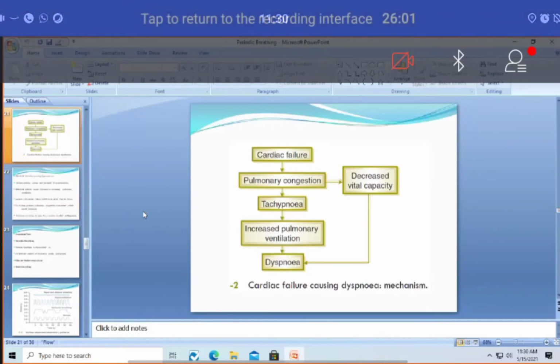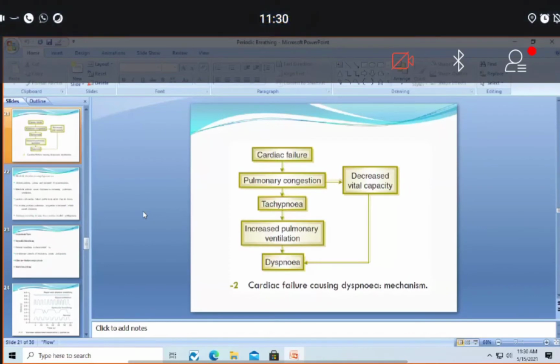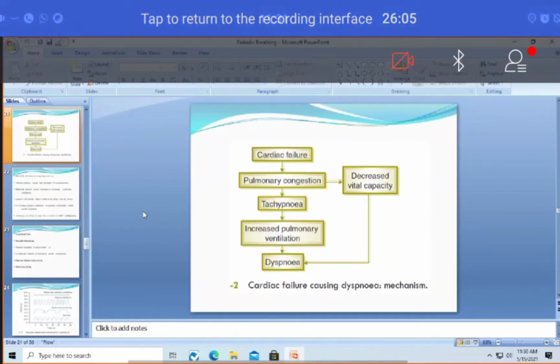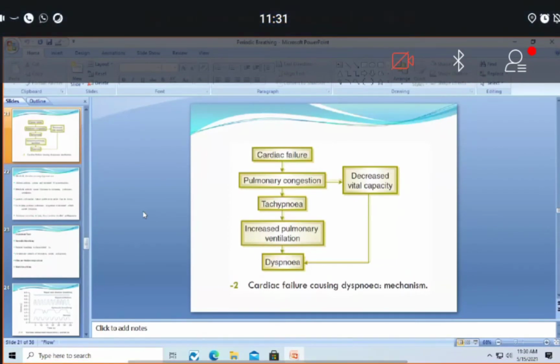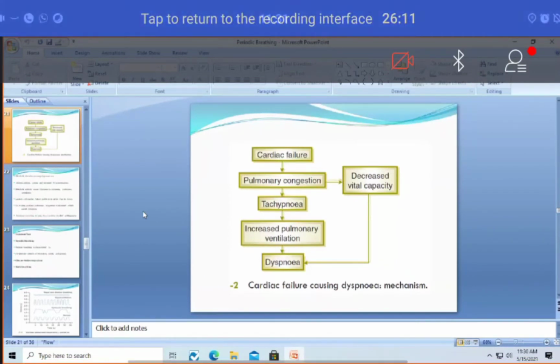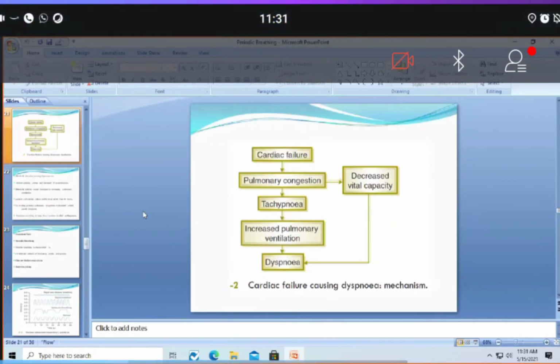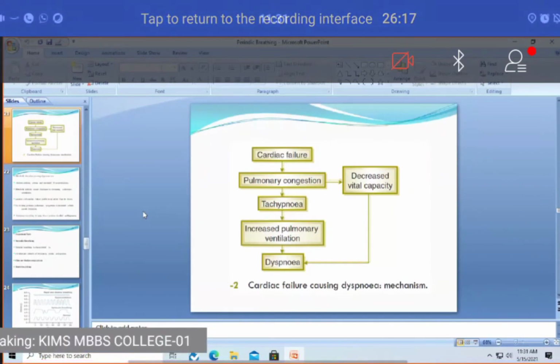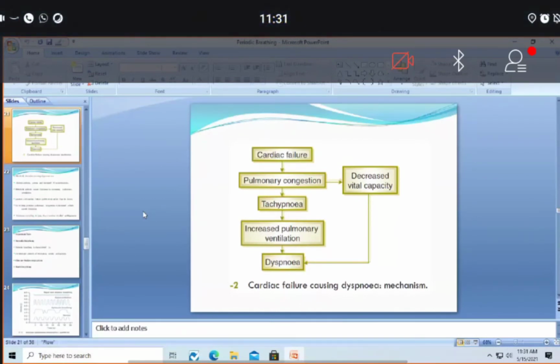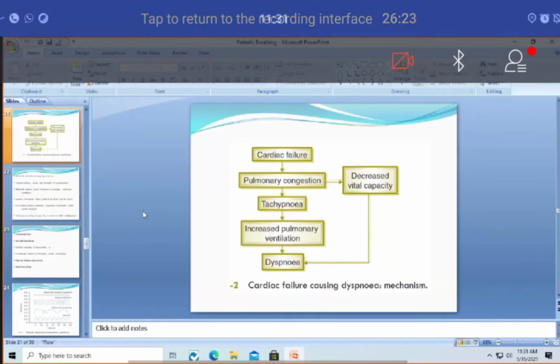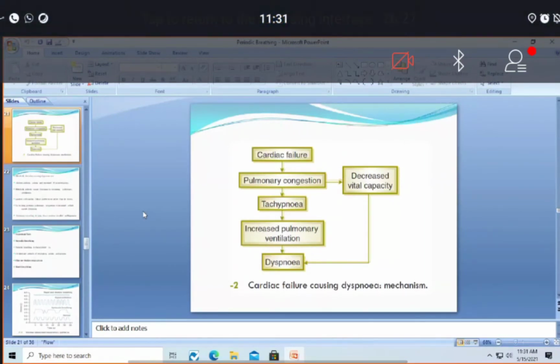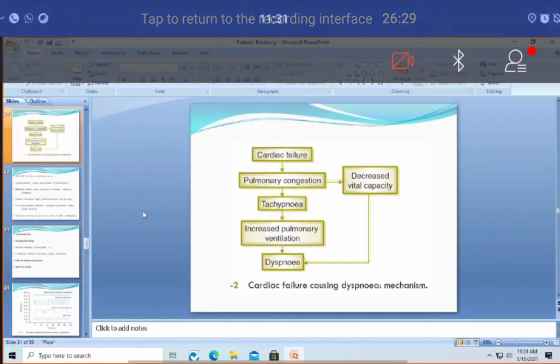Initially, because the pumping action is not good, there will be stagnation of blood in the lungs, and the respiratory centers of the brain will get blood which is less in oxygen and more in carbon dioxide.